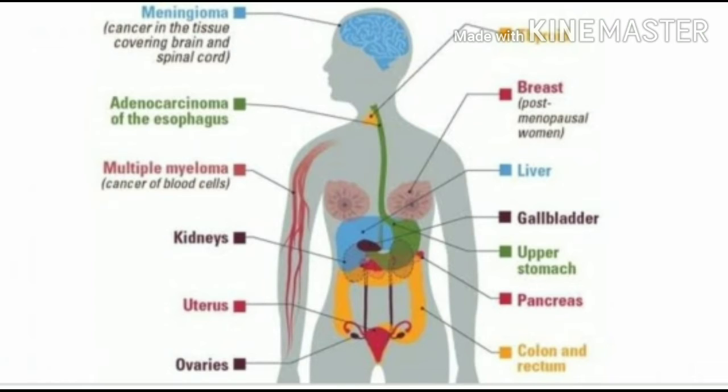Sixth, in the ovaries. Seventh is the thyroid. Eighth is the breast, meaning breast cancer. Ninth is the liver. Tenth, in the gallbladder. Eleventh is in the upper stomach. Twelfth one is in the pancreas, and the last and final is the colon and rectum.